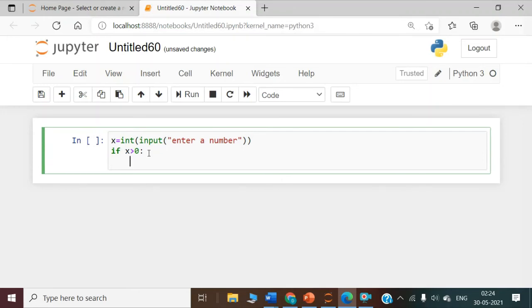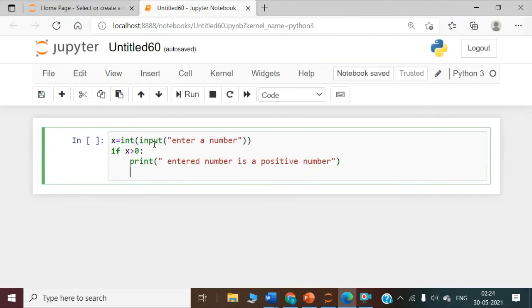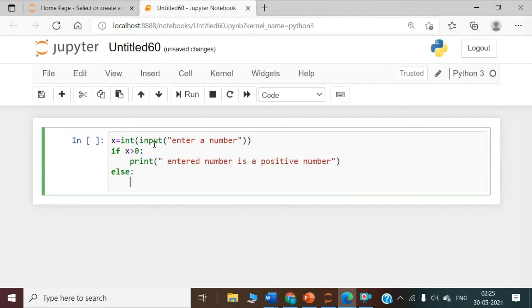So if x is greater than 0, print what? Print entered number is a positive number. Right. If I again press enter, I am in the same indentation. But now I want to go to the else block. The else block is out of the if block. else colon. Again press enter, and naturally it has taken the indentation.